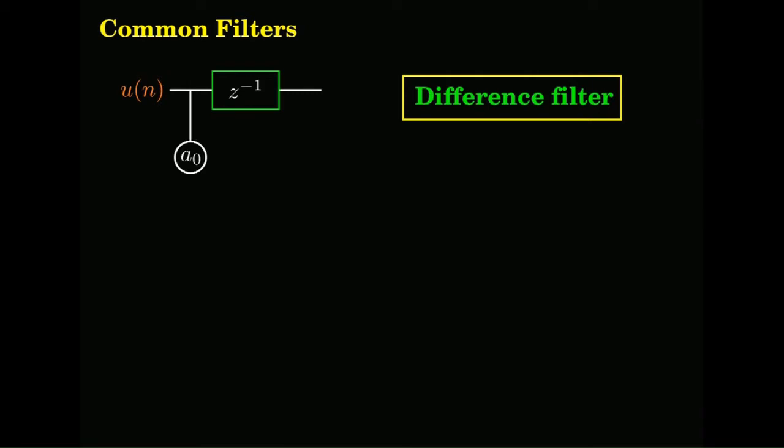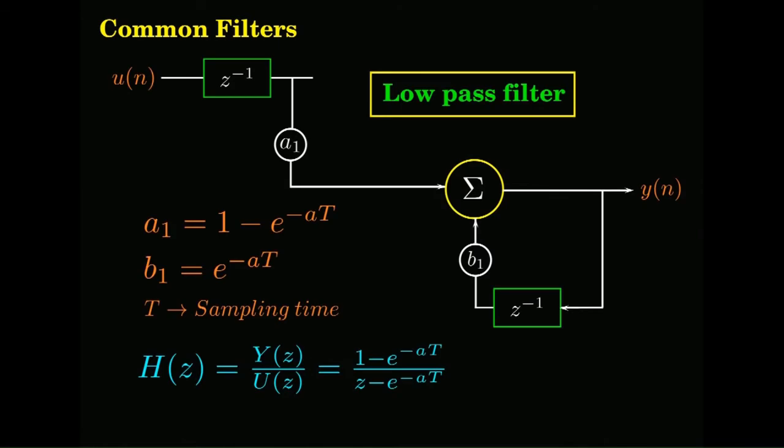How did you take the A1 and B1 in the previous one? You mean why I took this one. See, you have your a by s plus a.